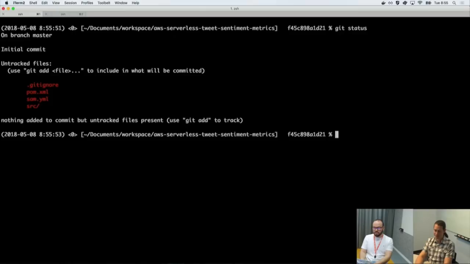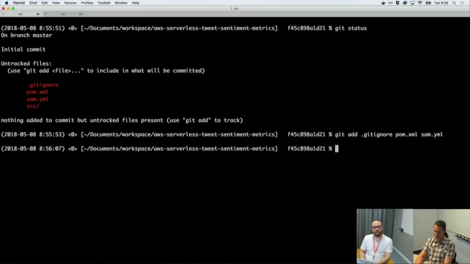So right now I have a lot of stuff in here, and I haven't made a single commit so far. I'm going to create a commit for my git ignore, my pom, my SAM YAML, and I'm going to call this basic serverless app setup work.